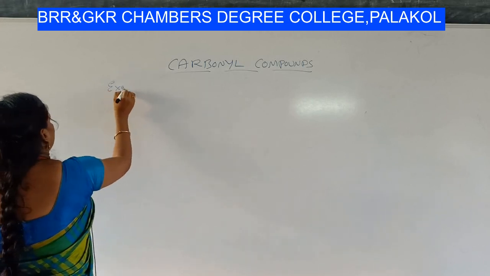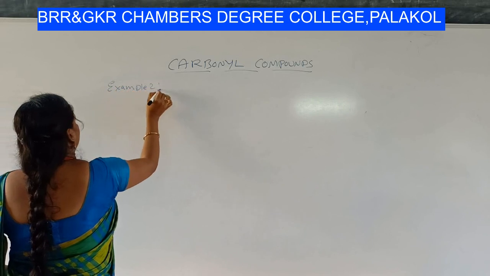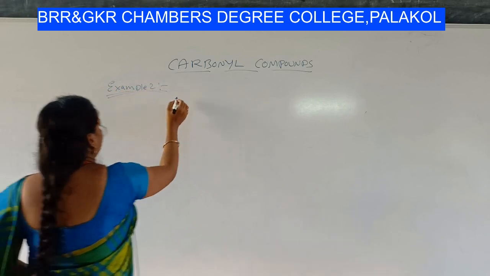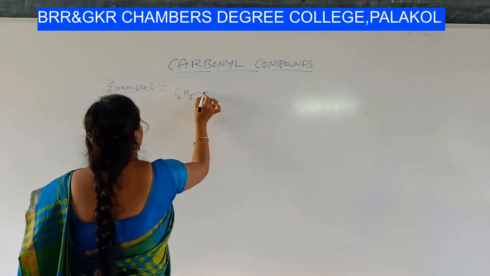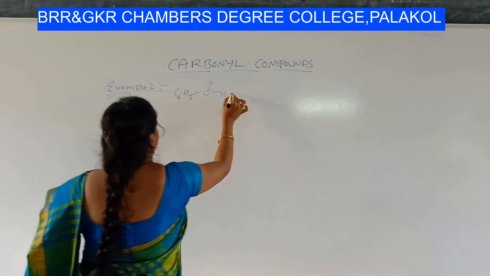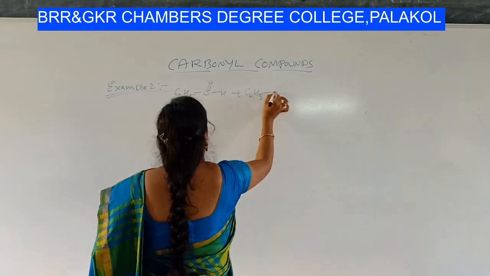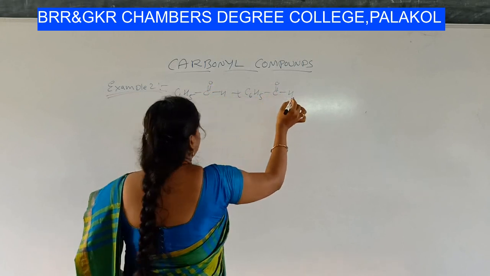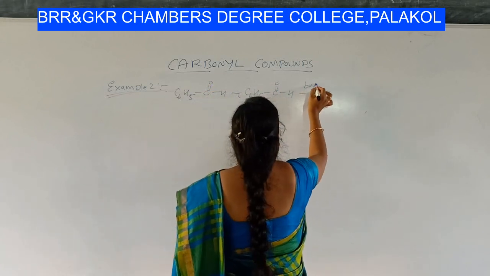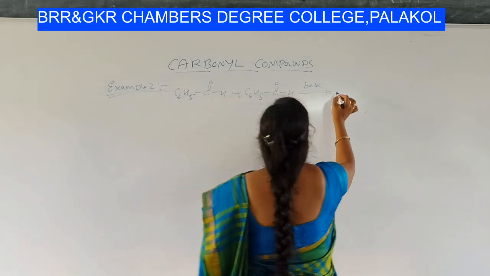So example 2 of the Cannizzaro reaction. If, for example, you take 2 moles of benzaldehyde in the presence of a base, concentrated alkali, what happens?